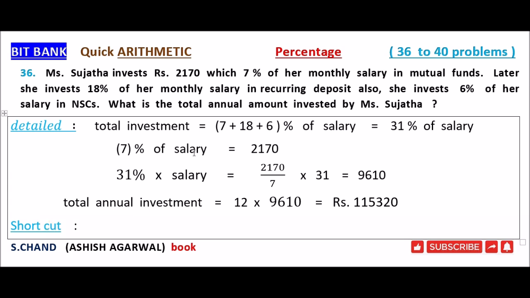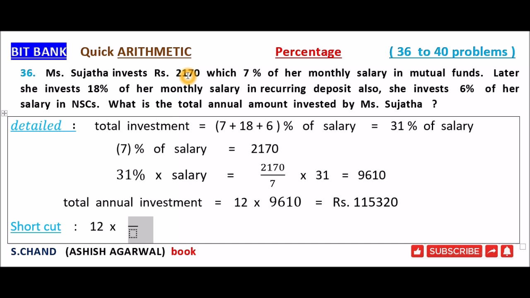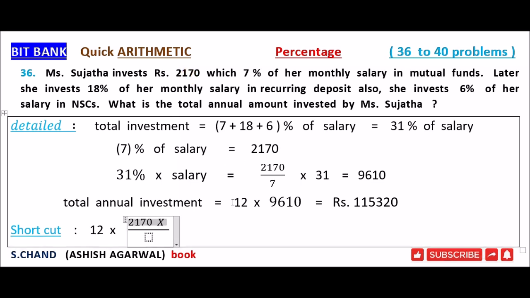Now shortcut. Total annual amount invested is equal to 12 months, so 12 into the investment amount in mutual funds, that is 2,170, into total percentage of investment, that is 31%, divided by percentage of investment in mutual funds, 7. So 12 into 2,170 into 31 by 7 is equal to rupees 1,15,320.